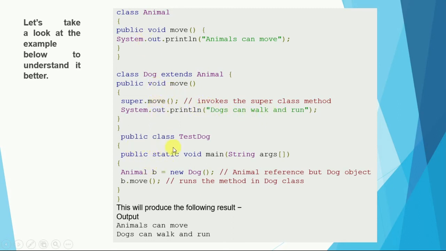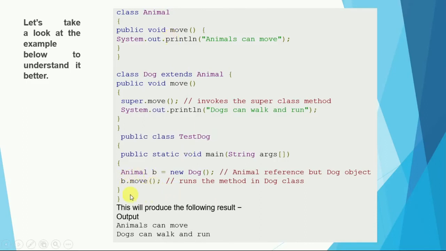And there is a main class named TestDog class which has a main method. We have a reference of the Animal class, but we create the Dog object, which calls the Dog class constructor, the child class constructor. Okay, so we call this move method, so this will override the parent class method.